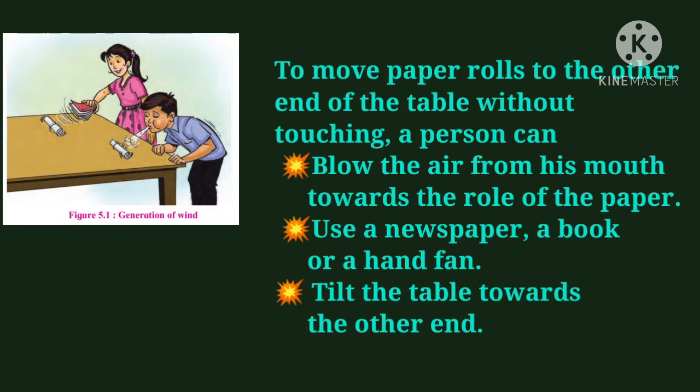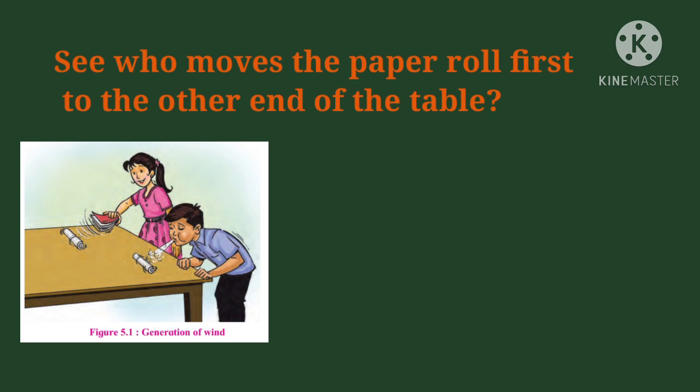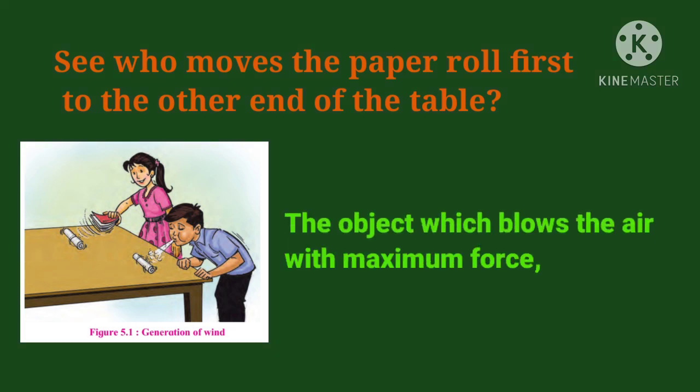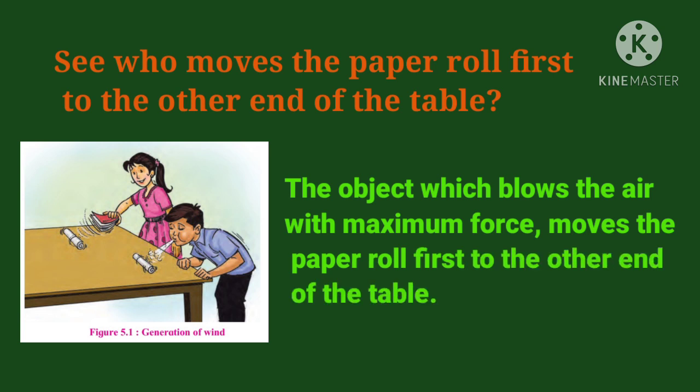To move the paper rolls to the other end of the table without touching, a person can blow the air from his mouth towards the roll of the paper, or use a newspaper, a book, or a hand fan, or tilt the table towards the other end. See who moves the paper roll first to the other end of the table.